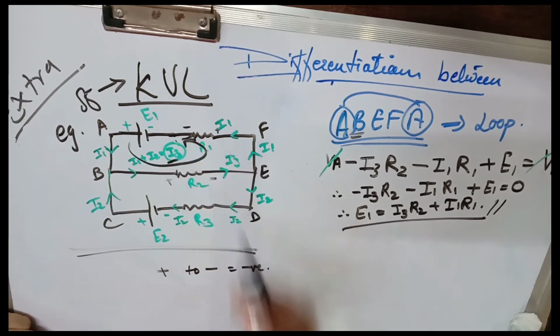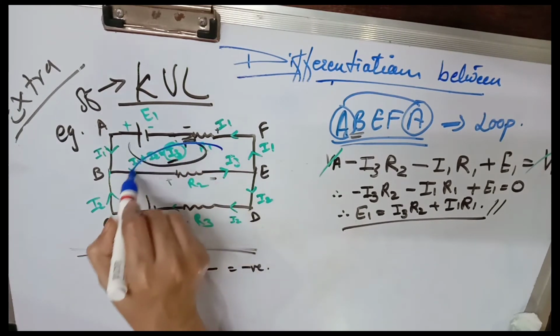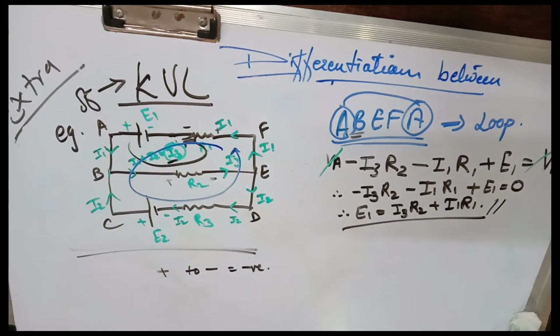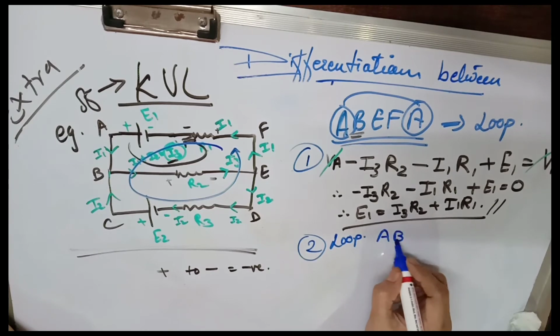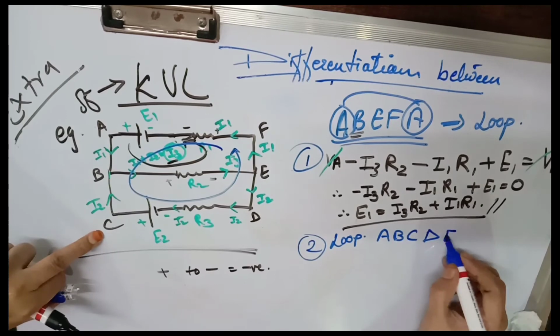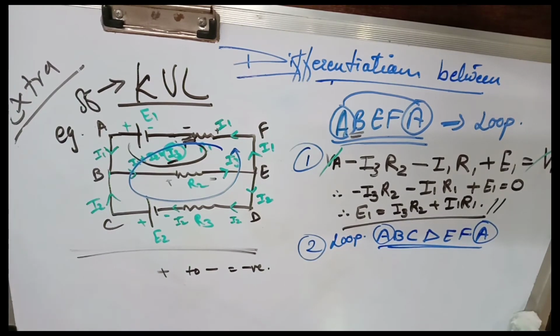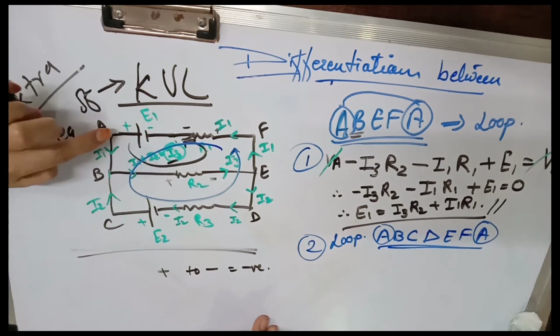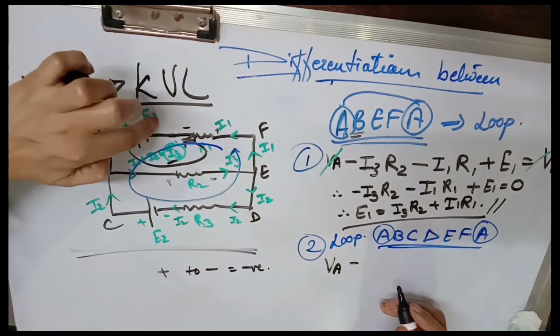So this was the loop we were working on. Now we'll take the bigger loop, A, B, C, D, E, F, and again A. So starting and end points are the same.